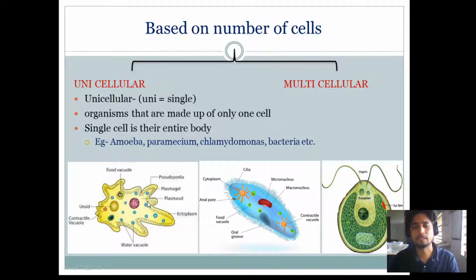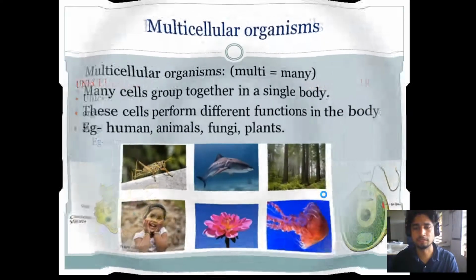So they are very tiny, and a single cell is sufficient to make their life possible. Examples are amoeba, paramecium, and chlamydomonas. Chlamydomonas is an algae, and apart from that, there are some bacteria which are also examples of this.